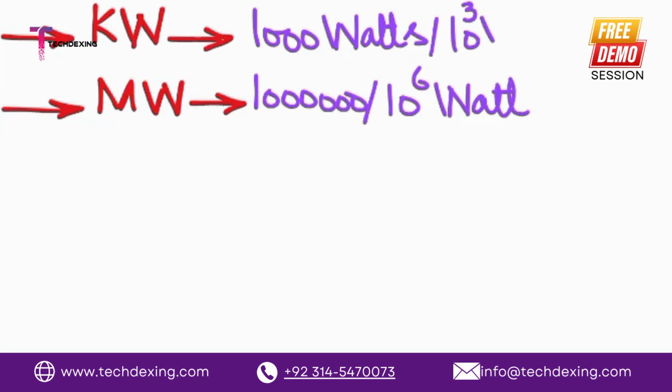Mega means 1,000,000. Yeah, right, very good. So we can see that one, two, three, four, five, and six zeros. But it is too large. So Furkan, do you know that we can use it in another manner? We can write it in the scientific notation. Do you know about scientific notation?